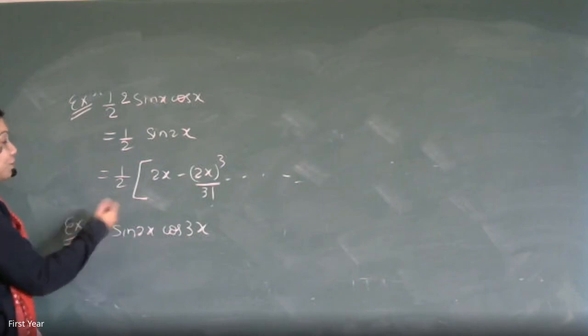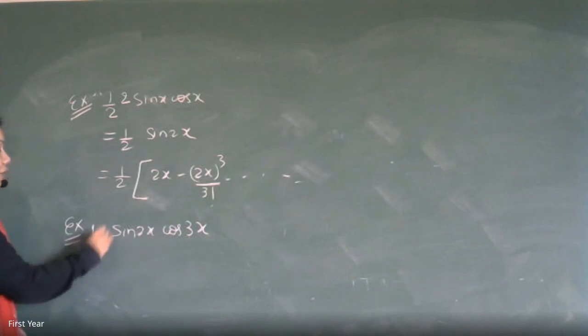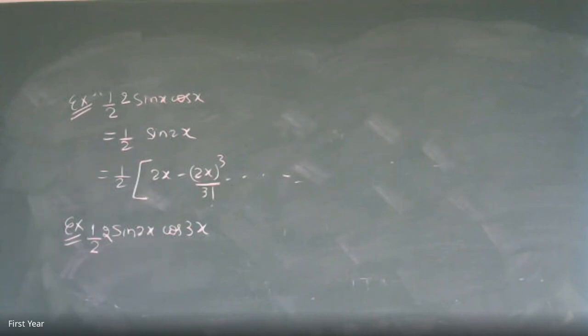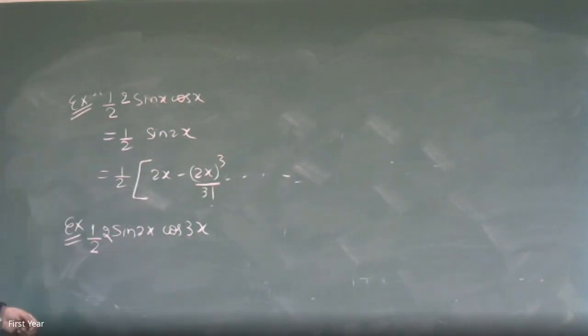You have to convert it to a single term. That's why you have to make use of the sin and cos formulas. For that, you should adjust 2 first. So 1 by 2 into sin 2x cos 3x.